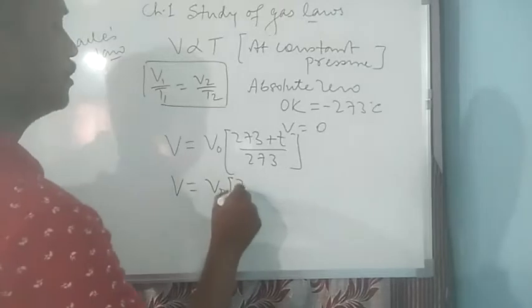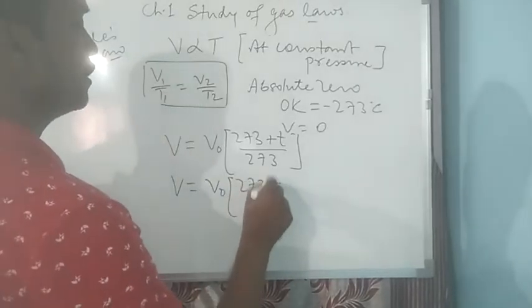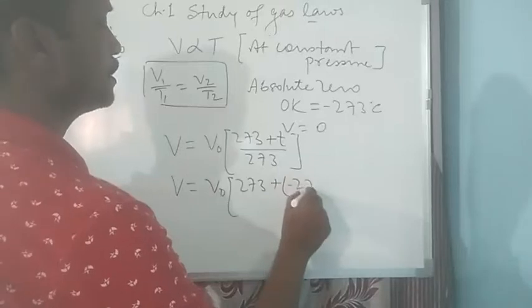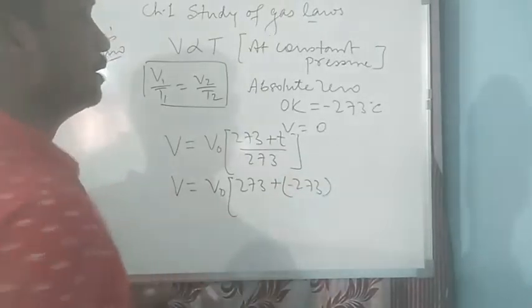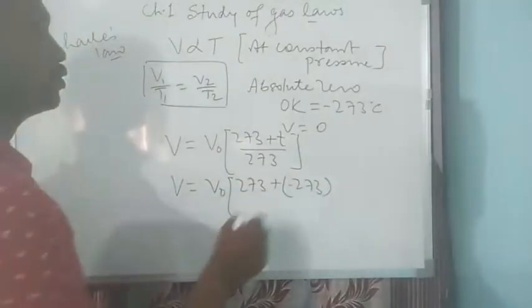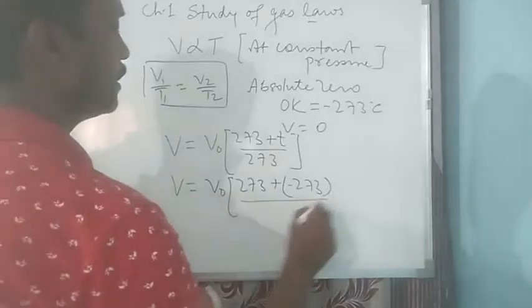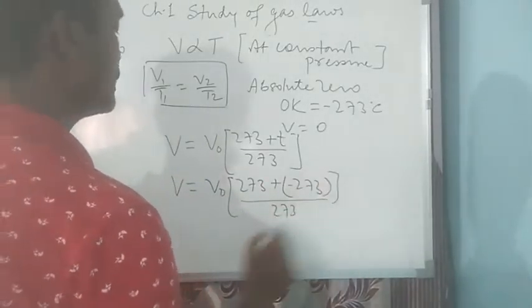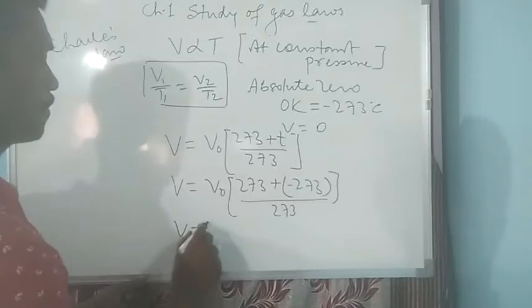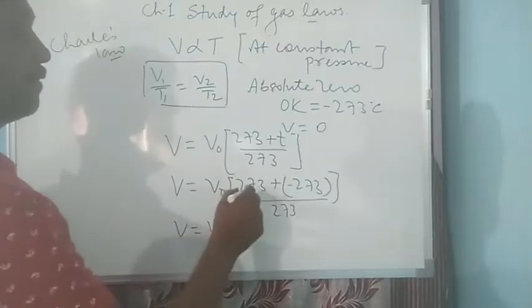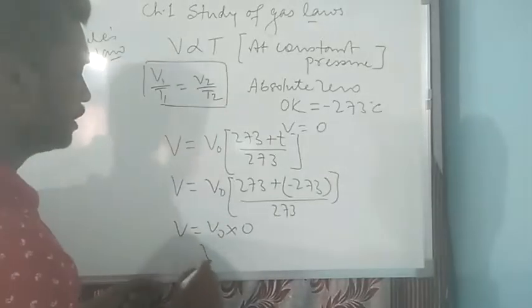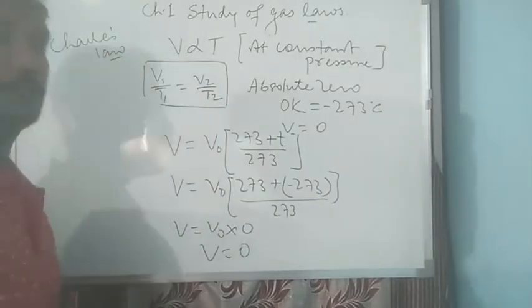For example, when you take temperature to minus 273 degrees Celsius, that is when the temperature has been reduced to minus 273 degrees Celsius, then in this case 273 minus 273 will become 0, and finally you can see that volume also becomes 0.